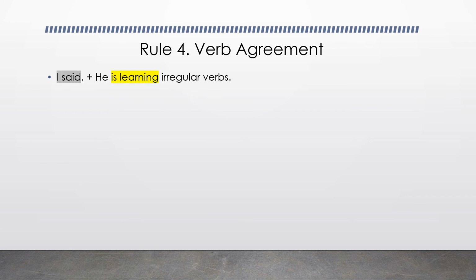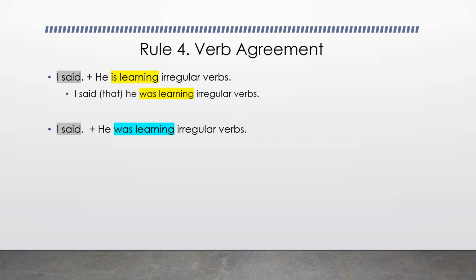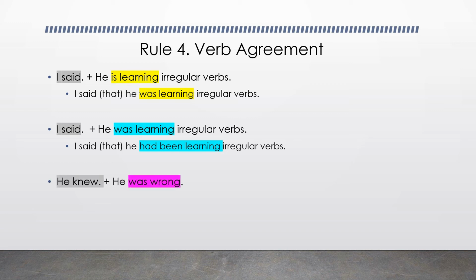I said he is learning irregular verbs. I said that he was learning irregular verbs. I said he was learning irregular verbs. Can you guess the form of the verb in the noun clause? I said that he had been learning irregular verbs. He knew he was wrong. He knew he had been wrong.